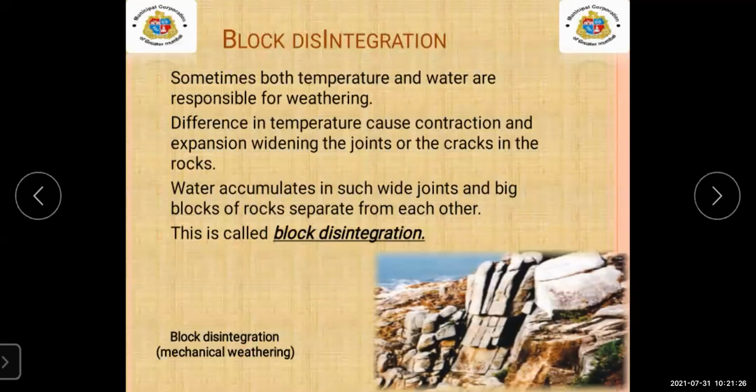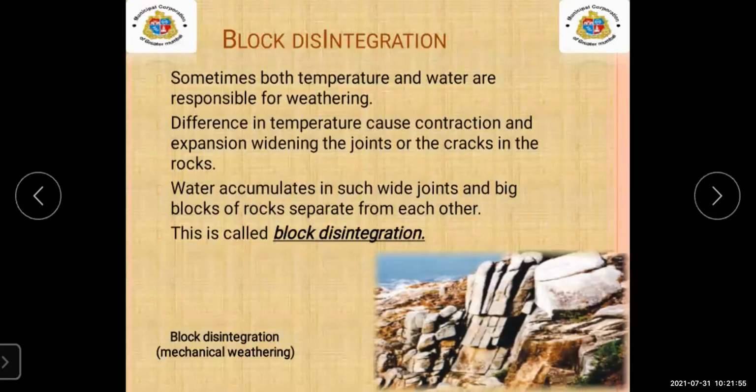When you travel to hill stations, this type of rock can be seen. That is known as block disintegration. Why does it happen? Because sometimes temperature and water are both responsible for the weathering.